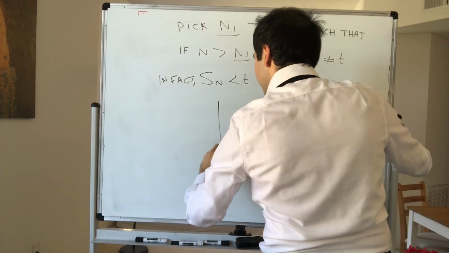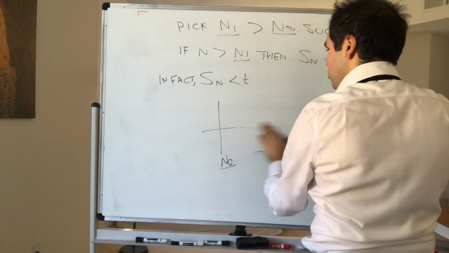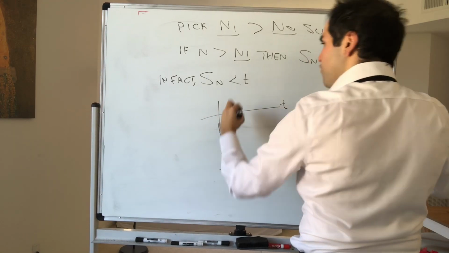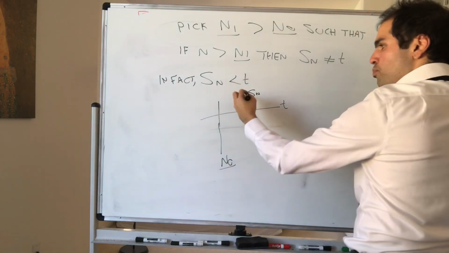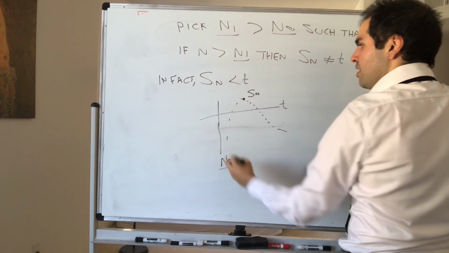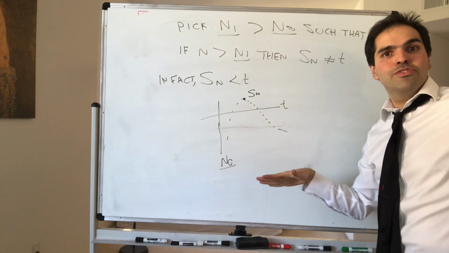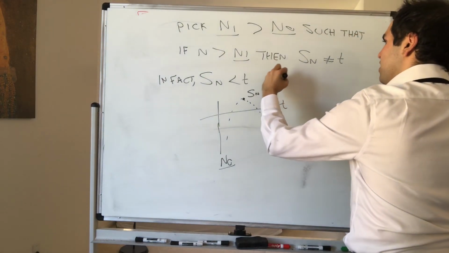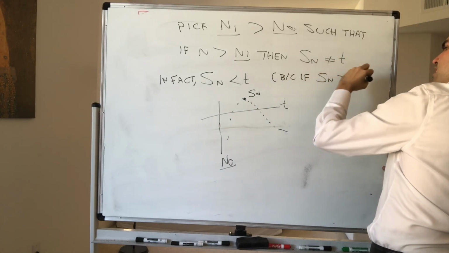So remember, we have this capital N0, and look, suppose this is T. If some Sn were bigger than T, then the supremum of the Sn's would also be bigger than T. But then that would be a contradiction, because remember, the sequence of supremums is constant.